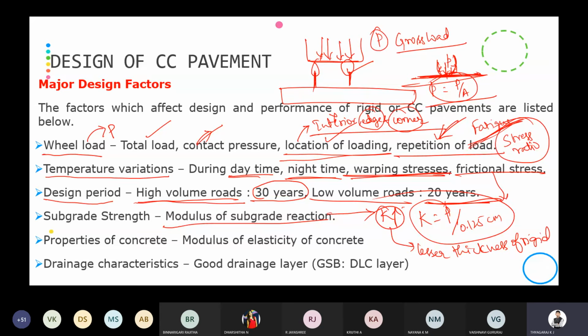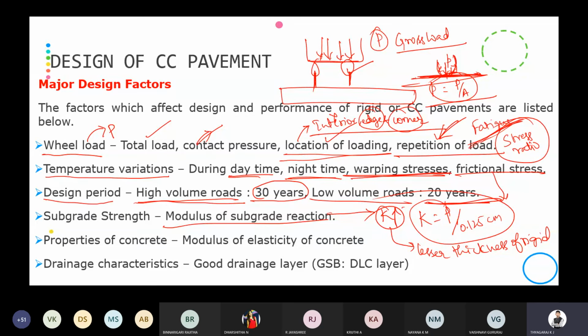Why? Because the subgrade will have a higher modulus of elasticity, that is, it will have sufficient strength to withstand the stresses given by the wheel load. If the subgrade is enough to take the stress, why do we need to give a larger thickness? So we will be providing the lesser thickness. So remember one statement here: if the modulus of subgrade reaction is higher, we require lesser thickness of rigid pavement.